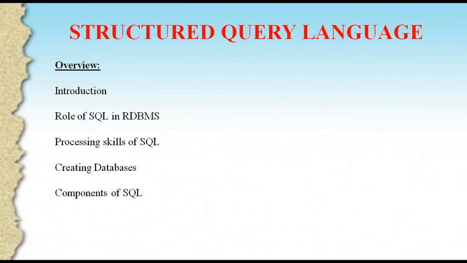So next one is the role of SQL in RDBMS, what we can do with the help of SQL with RDBMS packages. Next, the processing skills of SQL: seven processing skills are given in your book. Then creating databases, how to create a database, and what we have to do to use it. And next we have seen the components of SQL. Totally 5 components are there. DDL, data definition language. Commands of DDL are create, alter, drop, truncate.